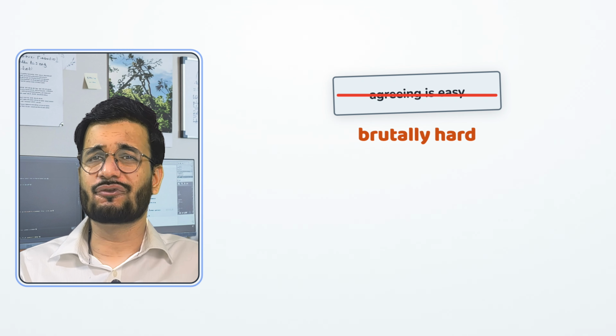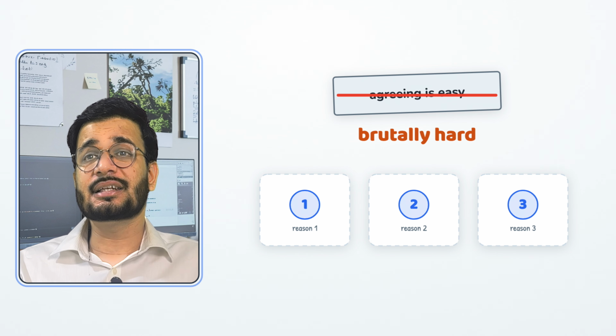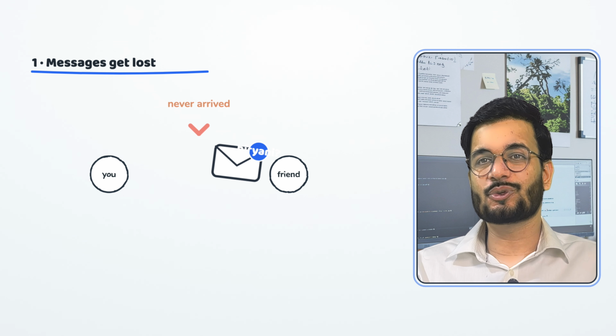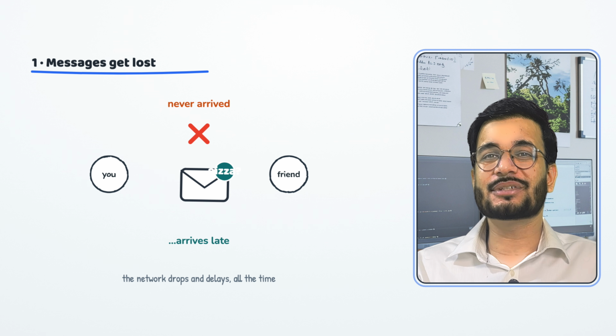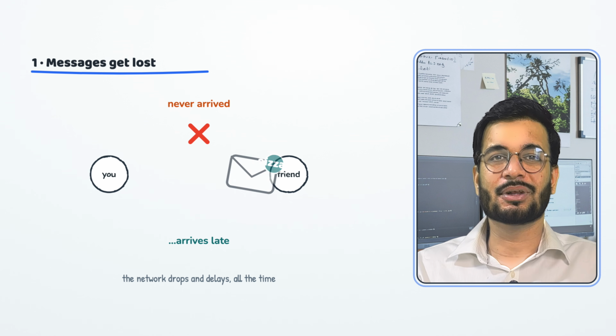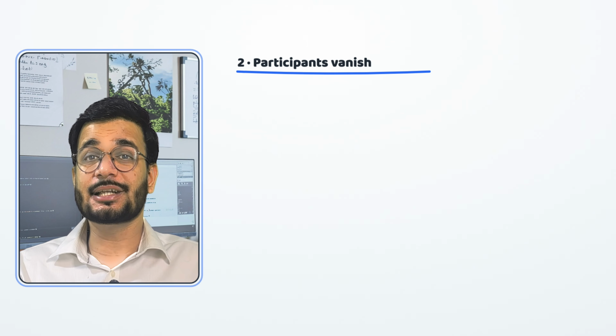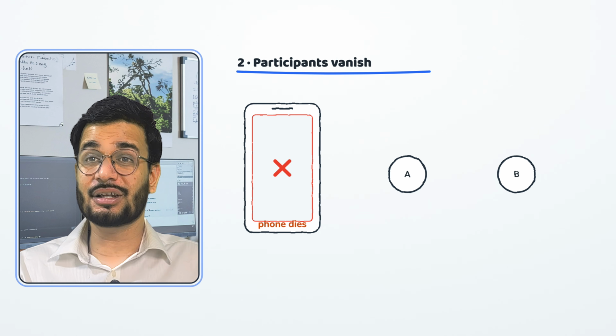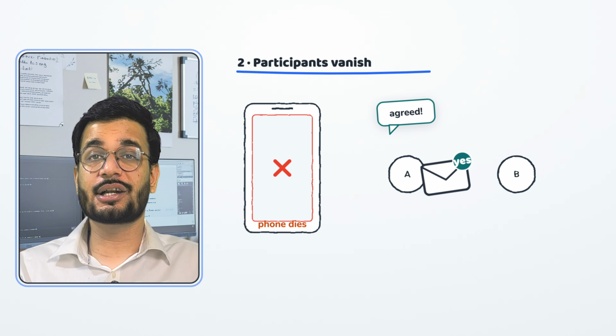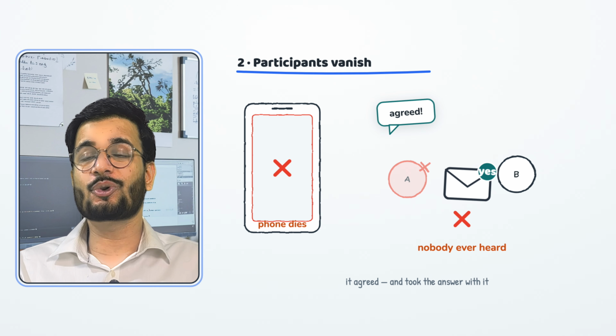Now, you'd think agreeing is easy. It's brutally hard, for three reasons. They're the same reasons your friend group struggles. The first one is messages get lost or delayed. You text biryani and it just doesn't arrive, or arrives late. Computers face this constantly. The network drops and delays messages all the time. Two, the participants can disappear. A friend's phone dies mid-conversation. A computer can crash at any moment, maybe right after it agreed to something, but before it told anyone.